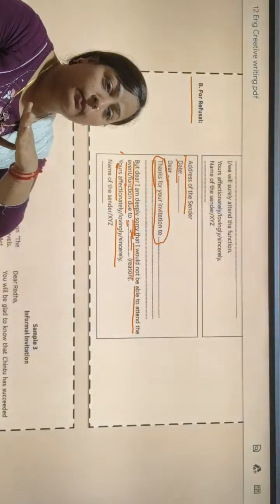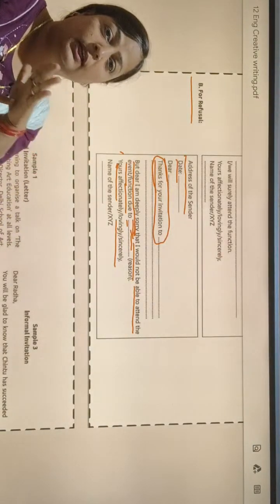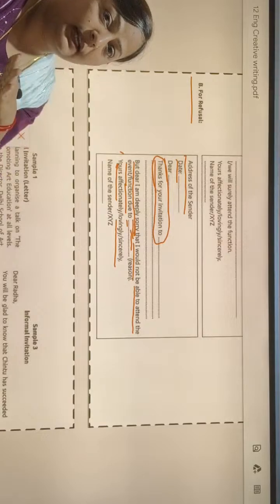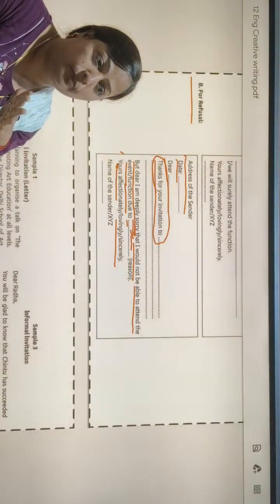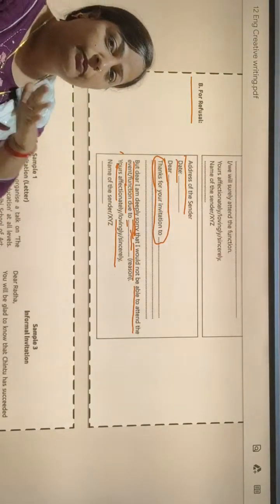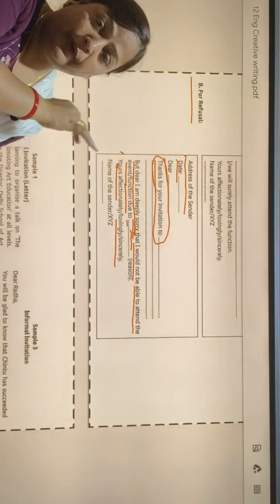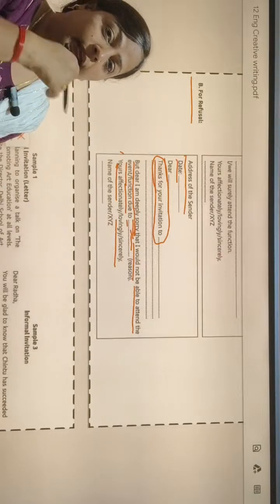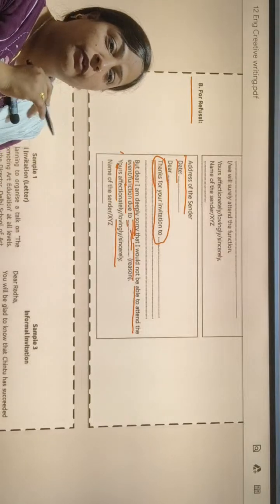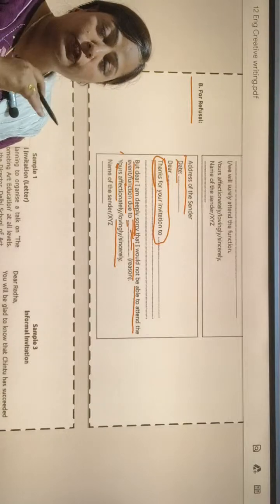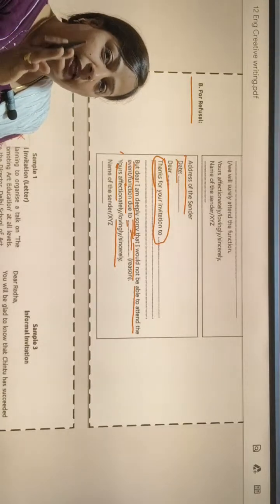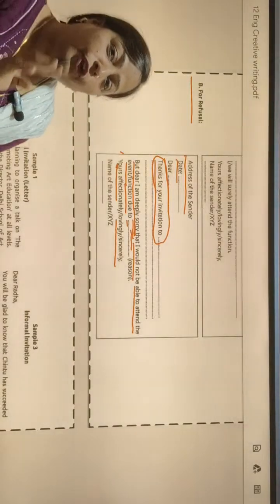But informal invitation we can write only in letter form. And we have learned how to write an informal invitation in letter form. All the things are the same. First, the first step will be the address of the sender. Then we will use date, and then we will use dear.